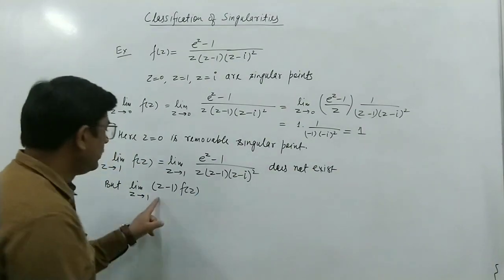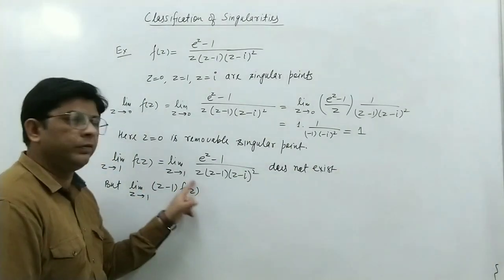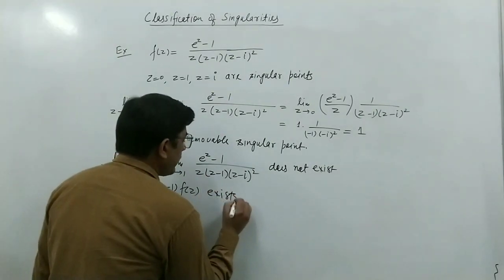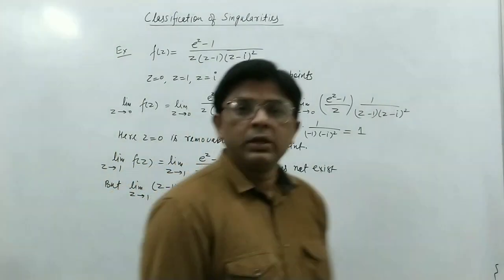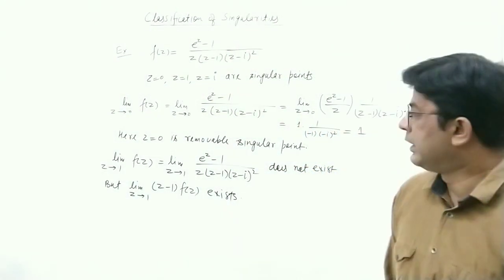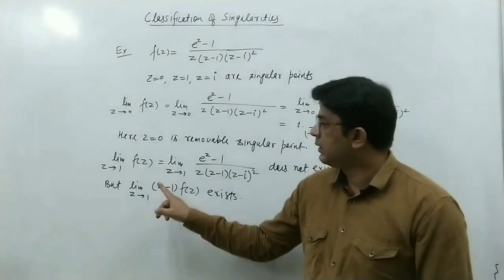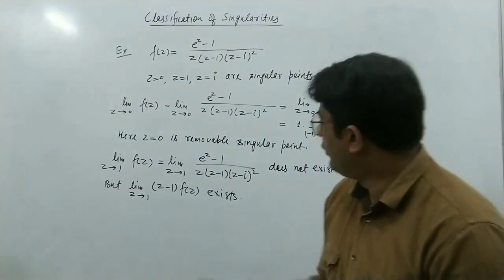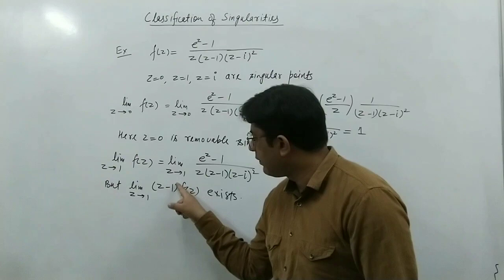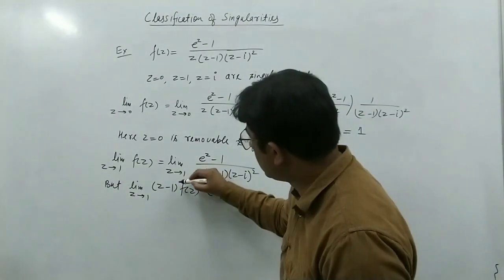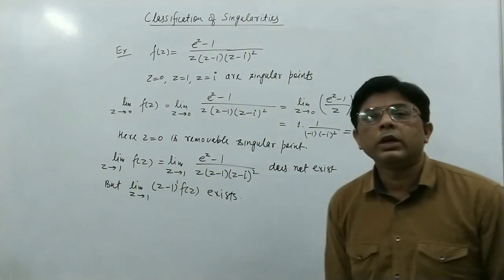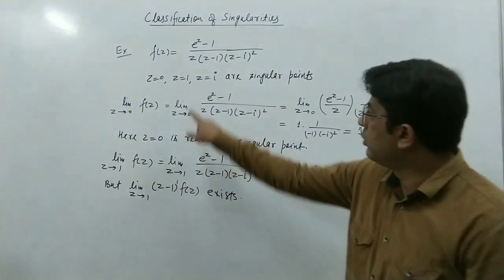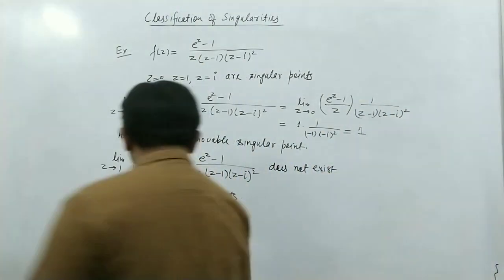It means if we find the limit of this function, then it exists. So in this case, if the limit exists, we can say that the point z = 1 is a pole. Also, we are multiplying by (z - 1) to the power 1, so this is a pole of order 1. So z = 1 is a pole of order 1.